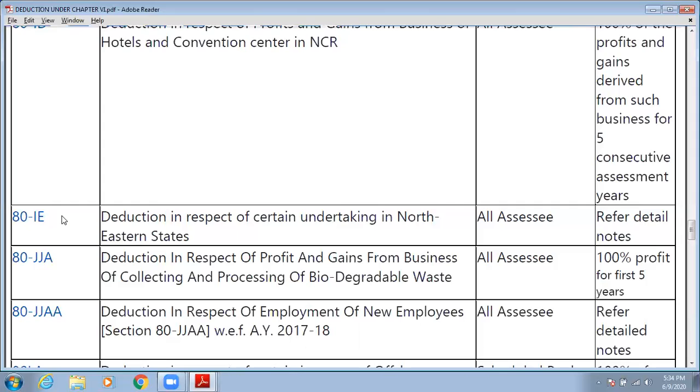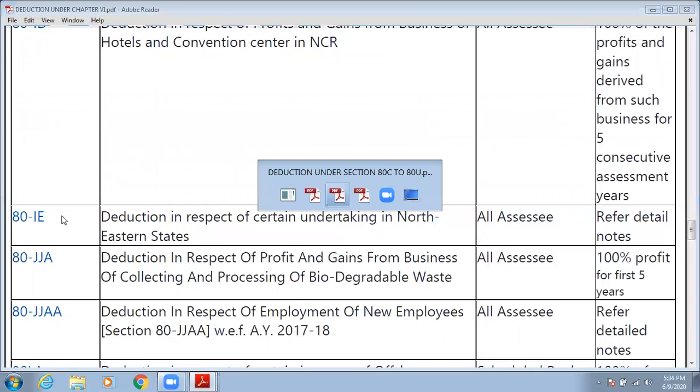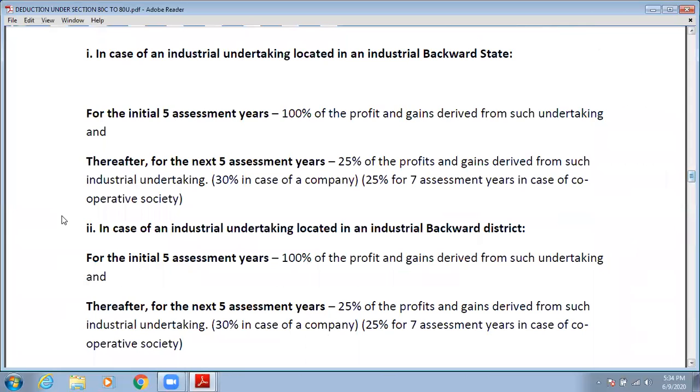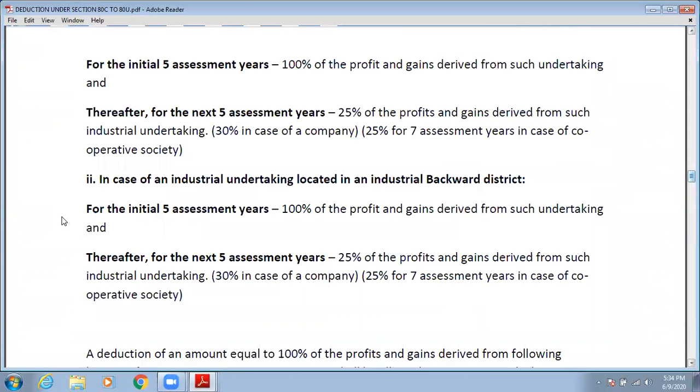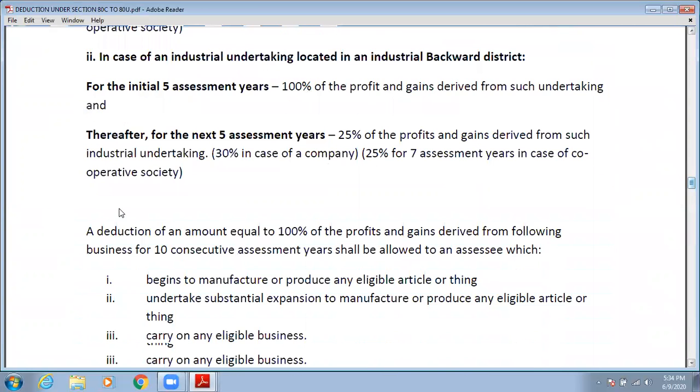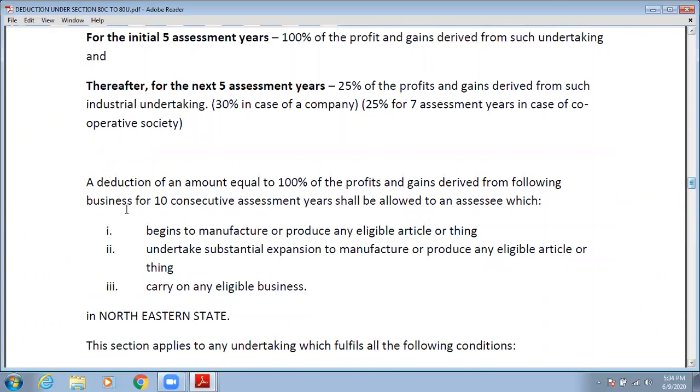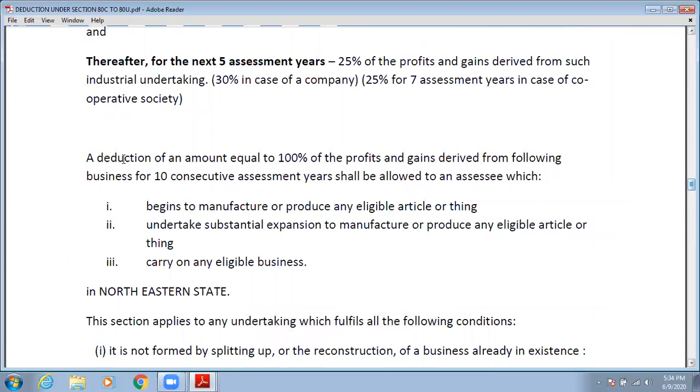So what will be the quantum of reduction और कौन सी वो northeastern states होंगे, उनके लिए क्या क्या restrictions होंगी, उसके लिए हमको देखना पड़ेगा detail notes. Okay, so let's see the detail notes. So I have told you that I forgot to write the heading here, that is 80IE. तो ये जो भी reduction है, ये जो भी condition है, ये 80IE की.